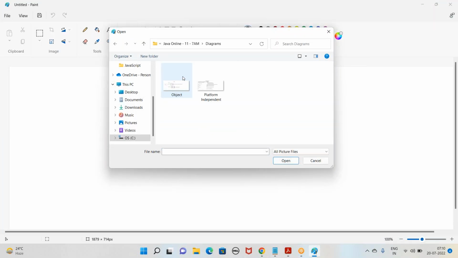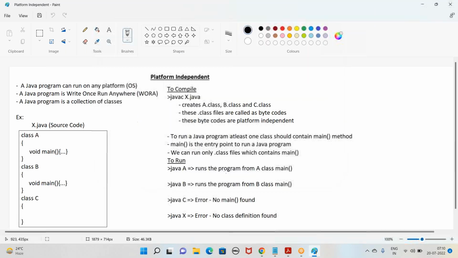Let me open that platform independent diagram. So what is this platform? Platform means your operating system. And the meaning of platform independent is that a Java program can run on any platform, meaning any operating system.